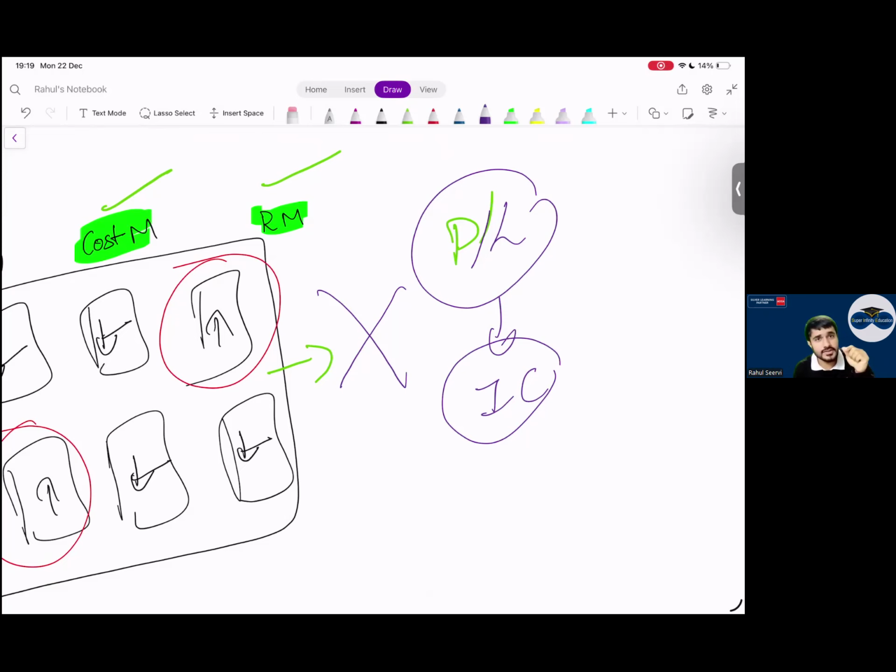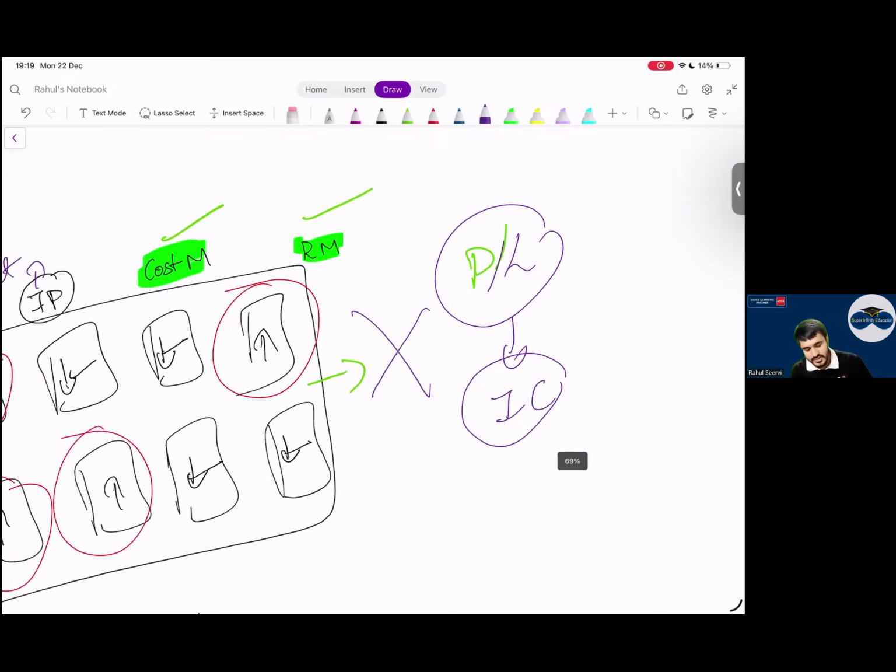If you feel that sir you're going fast, ask me to explain again, ask me at that time only. Do not be shy about what others will think. You have to pass the exam. We have to understand the concept and clear our exam. That is important. What will others think? That is not your point.